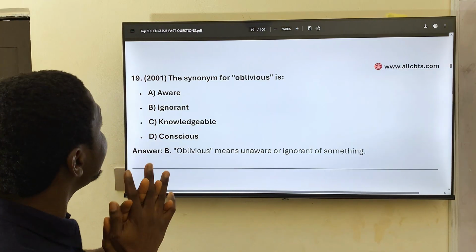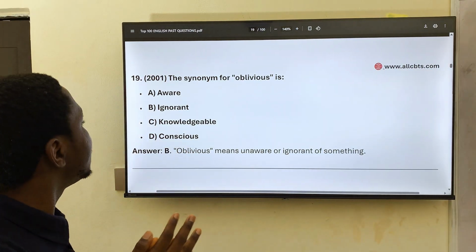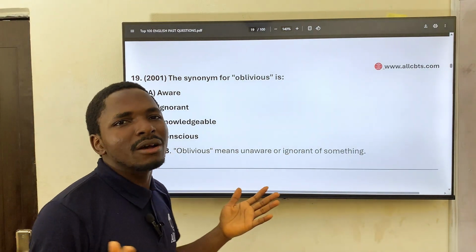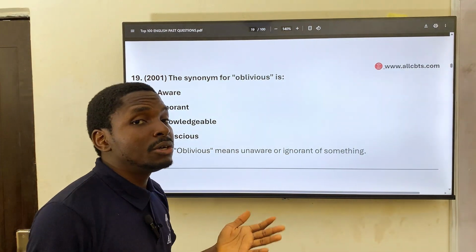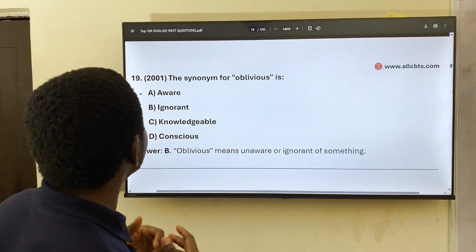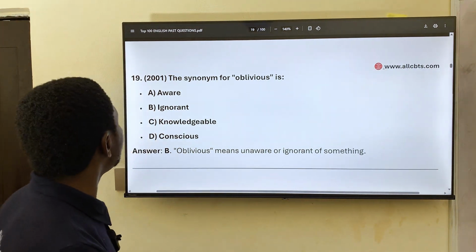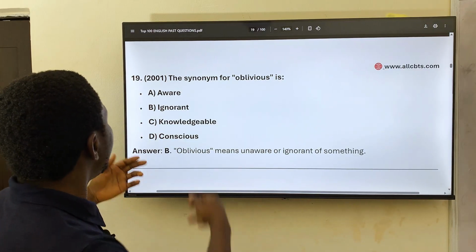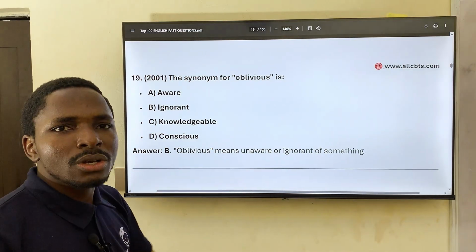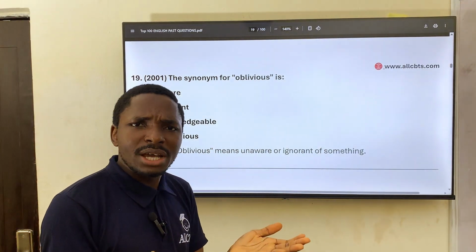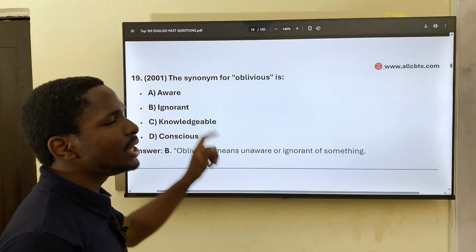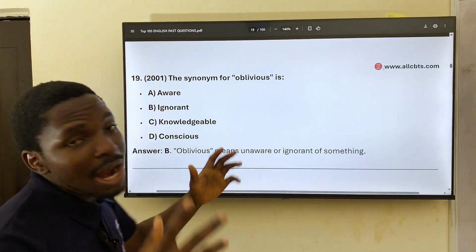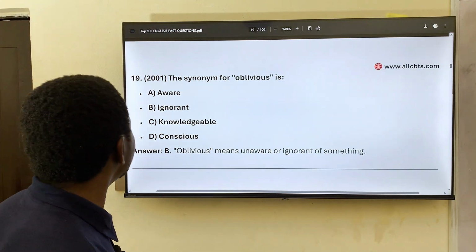Then 19, the correct synonym for oblivious. Oblivious means to be unaware of something right before your very eyes, unaware. So the synonym for oblivious, we have aware, ignorant, knowledgeable, conscious. So aware, knowledgeable, conscious all seem to mean the same thing. So this is the one that stands out. Ignorant. He has no idea. So ignorant of something. He's an ignoramus. So he's oblivious of something.